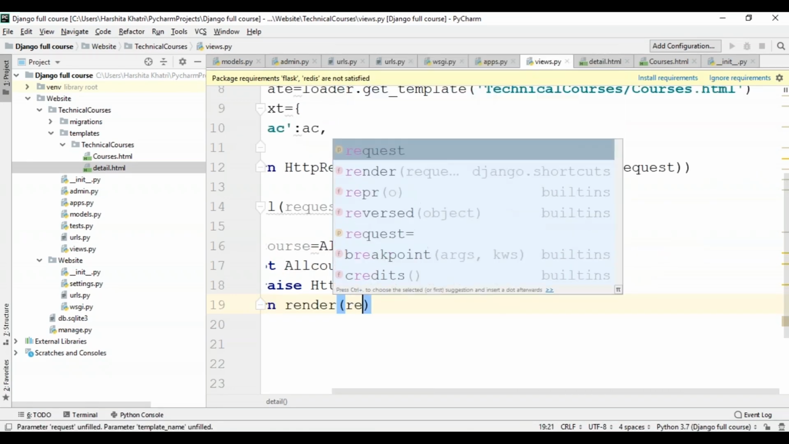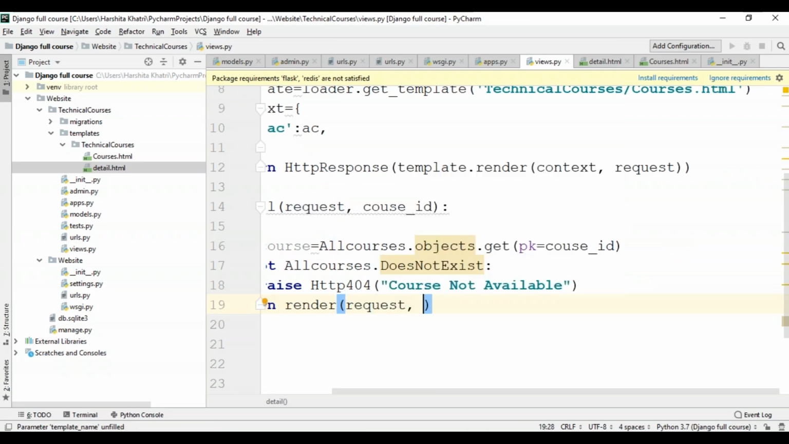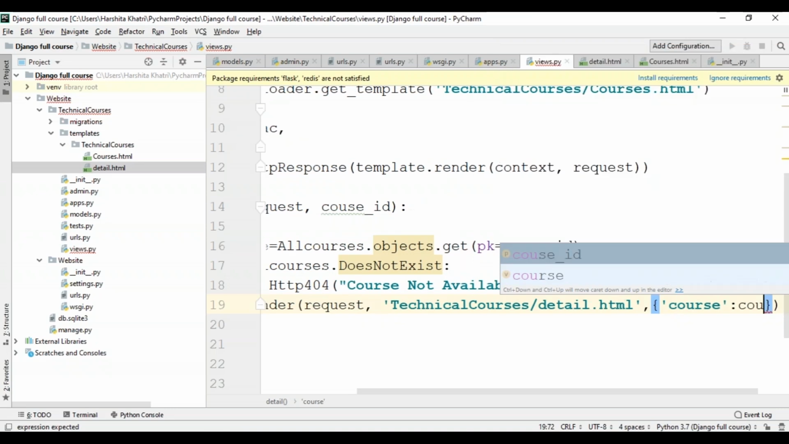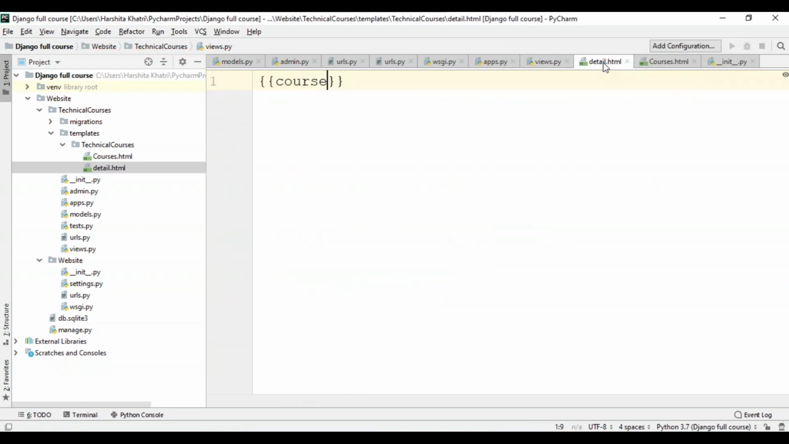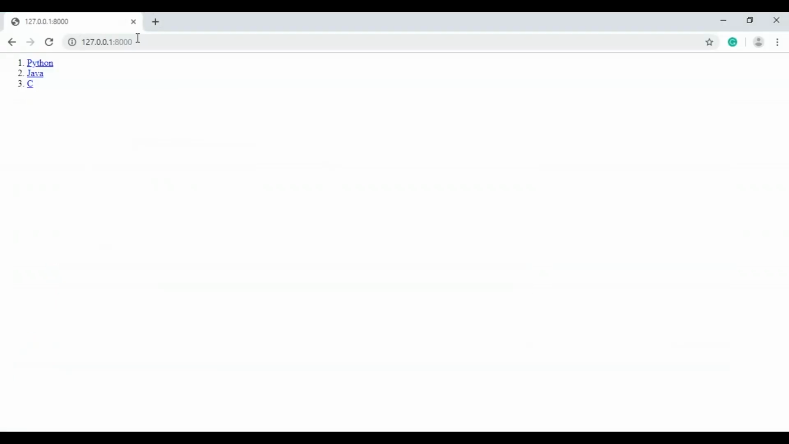And first I'll have to return the request. Then I'll have to specify the path of my details page. So it is within the technical courses template, and the name is details page, so detail.html. So I'll specify the course. Okay, now I'll save this. Now I'll get back to my details homepage. So my variable name is not AC, it's course. So course, I'll save this, get back to my development server, and over here, I'll just specify the primary key